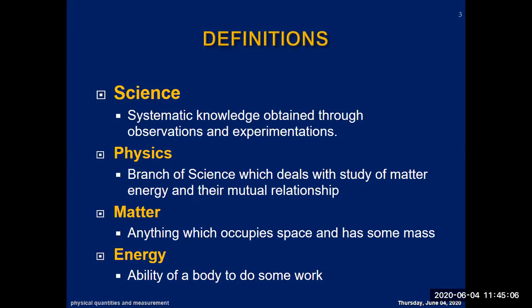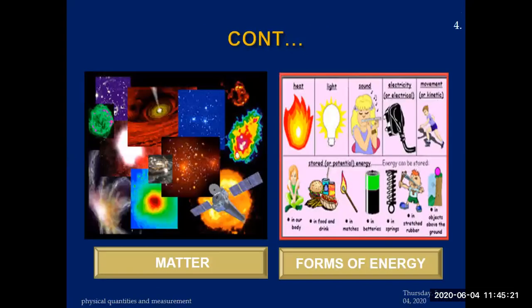Now, after physics, we have to understand matter. Anything which occupies space and has some mass is called matter. The next one is energy: the ability of a body to do some work is called energy. And there are different types of energies. In matter there are solids, liquids, and gases. You see in this figure, all these examples are at a single place, and you can understand what matter is. There are a number of other examples of matter as well.